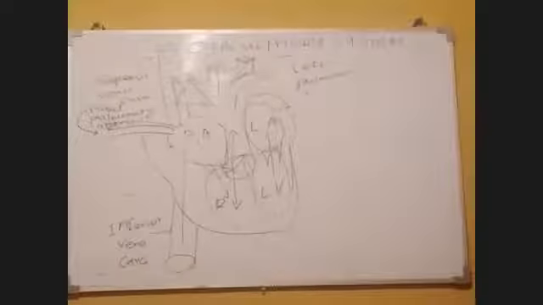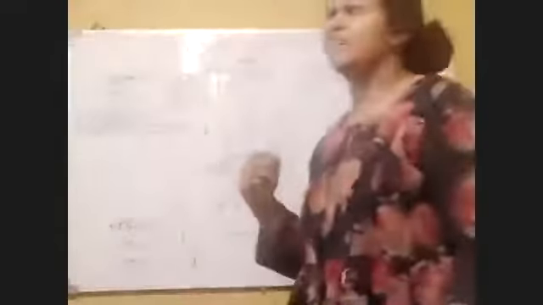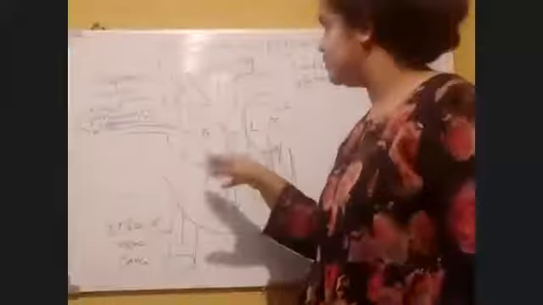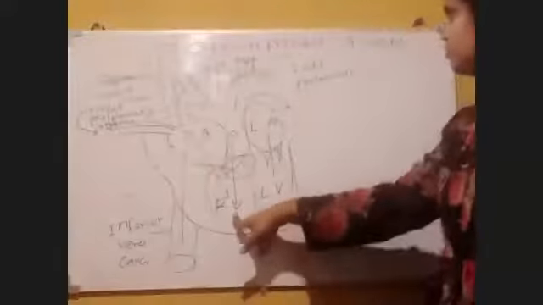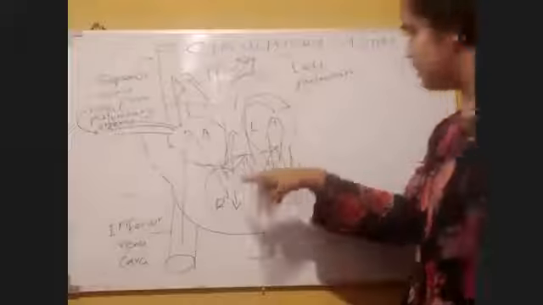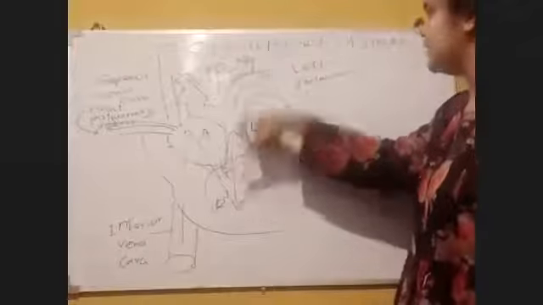Okay, so we knew that right atrium is the one who is transporting, from the right atrium through the right pulmonary artery, deoxygenated blood was transported into the lungs, and through right ventricle, deoxygenated, and from right ventricle through left pulmonary arteries, the deoxygenated blood was transported into the lungs.